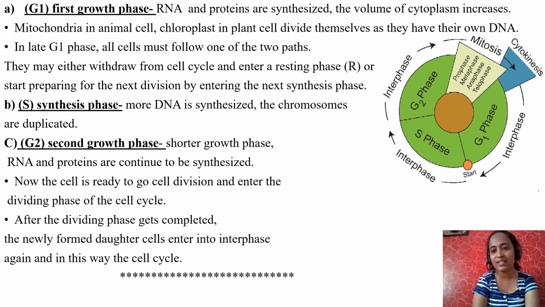Again, the newly formed daughter cells enter into interphase. Like this, the cycle repeats. In mitosis, first nuclear division is followed by cytoplasmic division. So nuclear division is called mitosis and cytoplasmic division is called cytokinesis. At the end of mitosis and cytokinesis, one parent cell is divided into two daughter cells.